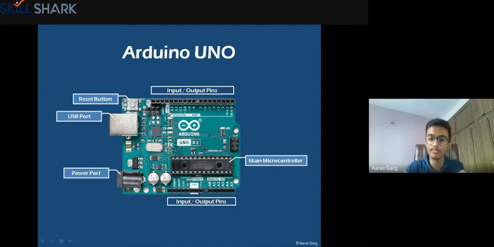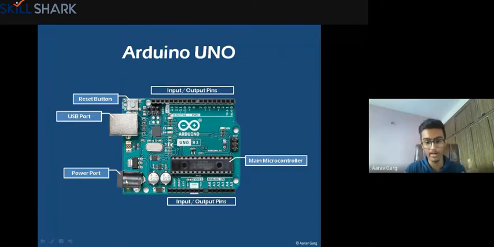So the major components are only these ports, and this is the brain again, so the whole program is stored in this. This has the storage, this has the thinking capacity, this only does calculations, right? So this is called an IC, integrated circuit. Then this is your USB port for connecting it to the PC. This is your power port, which helps you power the Arduino board.